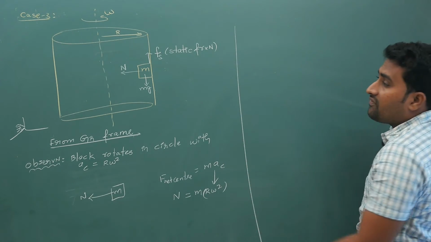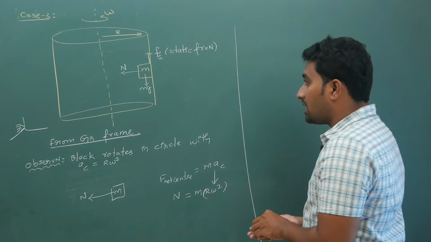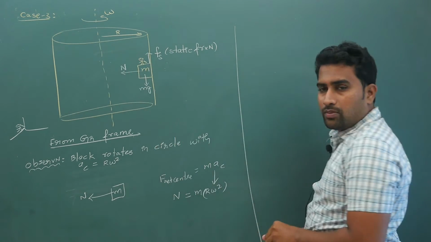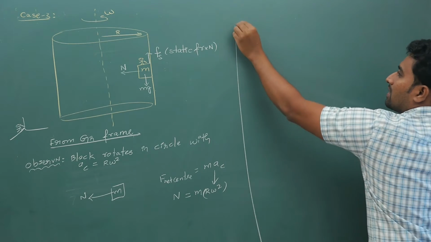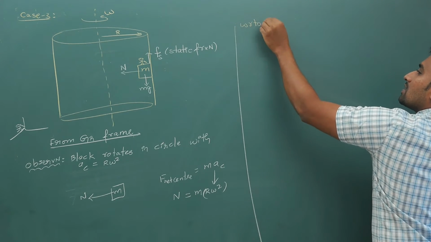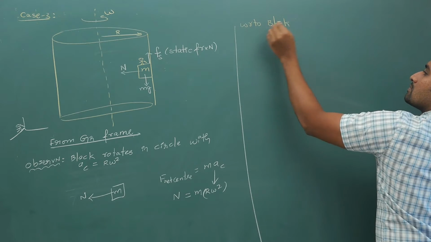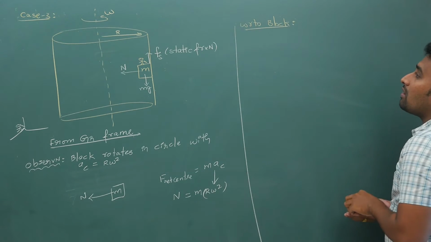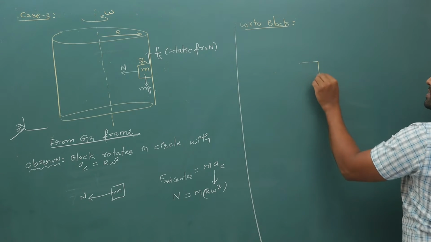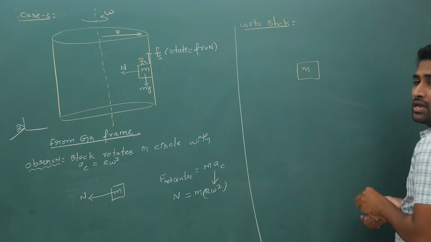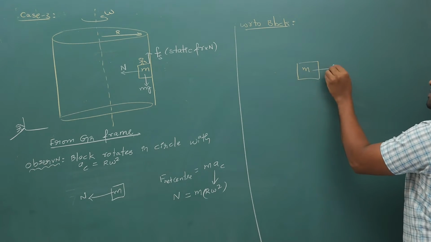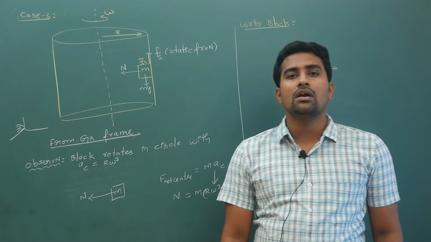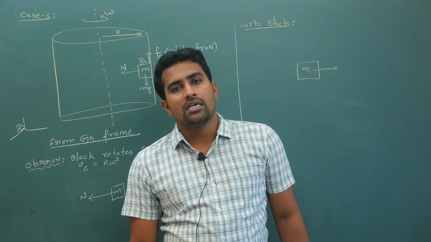Next, let us do the same with respect to the reference frame of the block. On this block of mass m, there will be a centrifugal force. As I have told you, centrifugal force is a pseudo force. You should not mix centripetal force with centrifugal force.